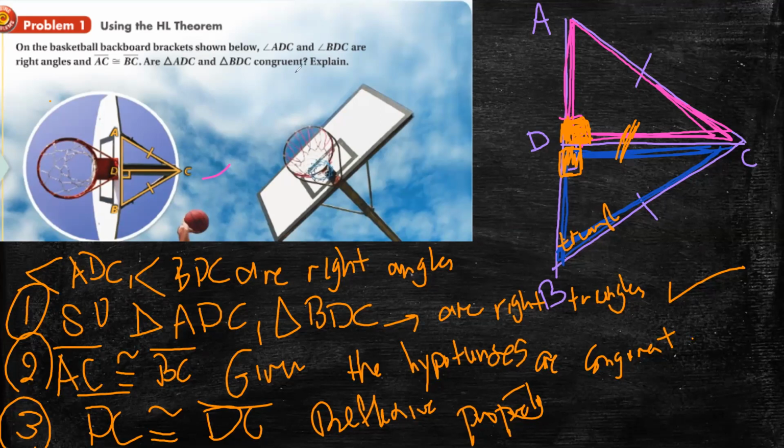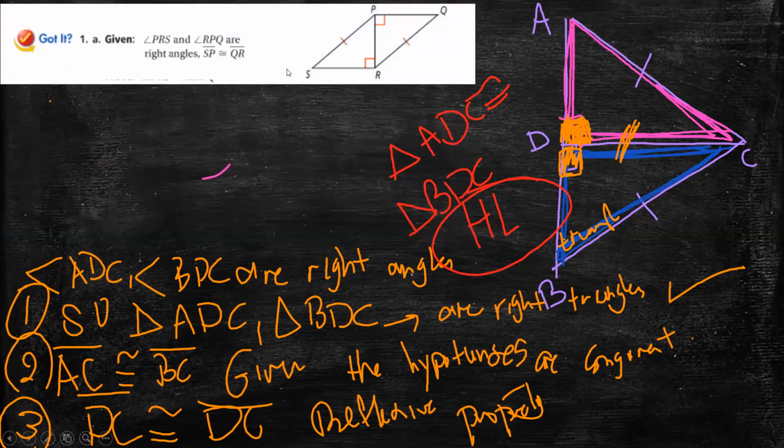Yes, I can say now that the triangle ADC is congruent with BDC because these three conditions are satisfied by the HL theorem. So yes, it works by the HL theorem. Is it clear? Yes, teacher.